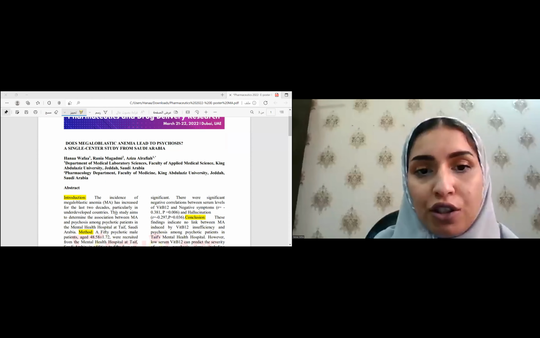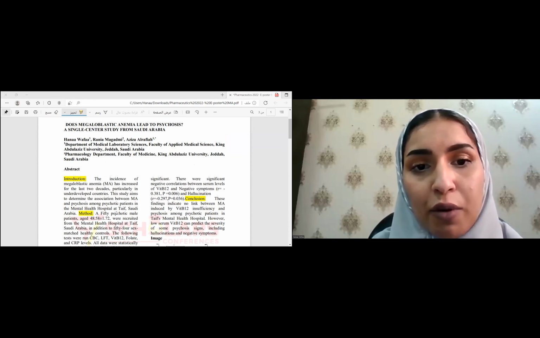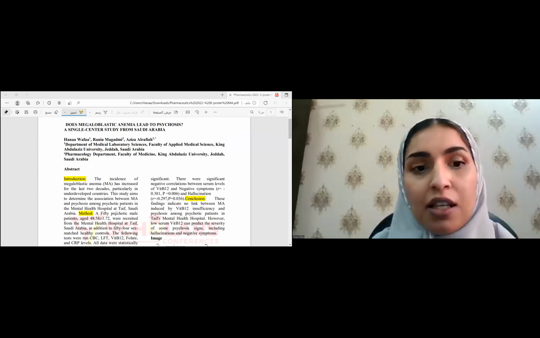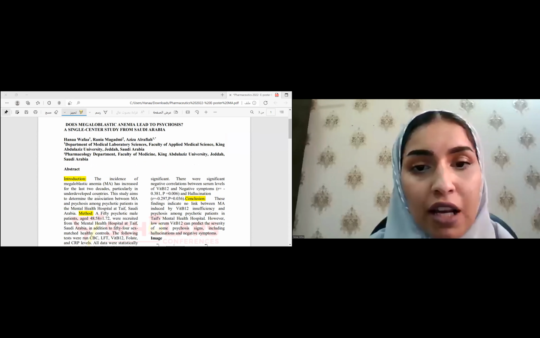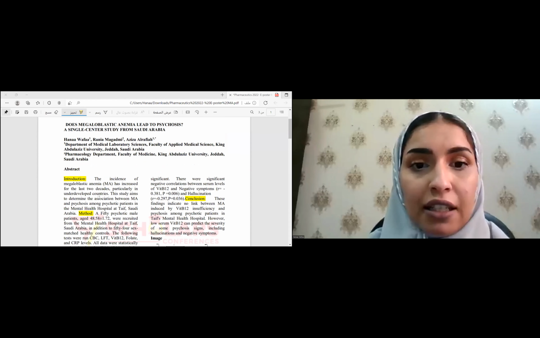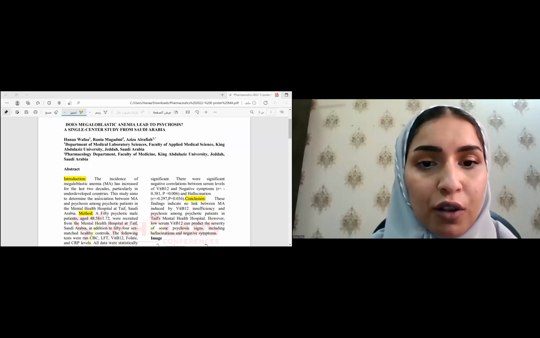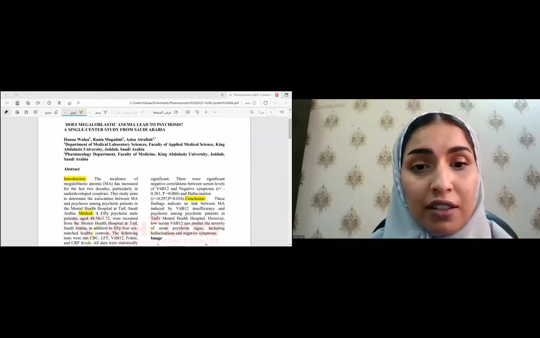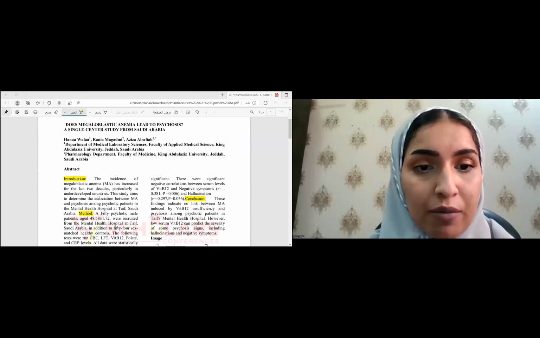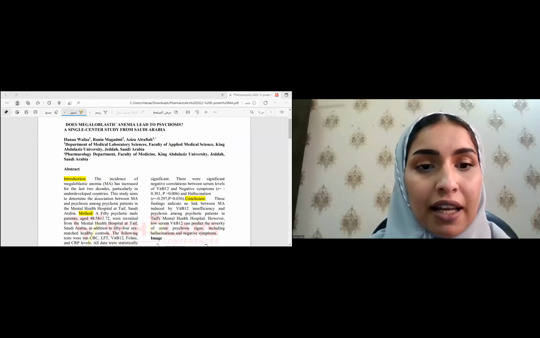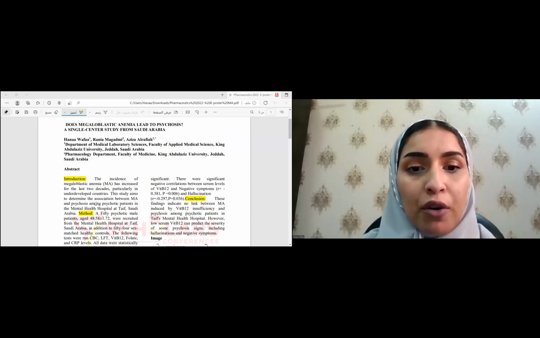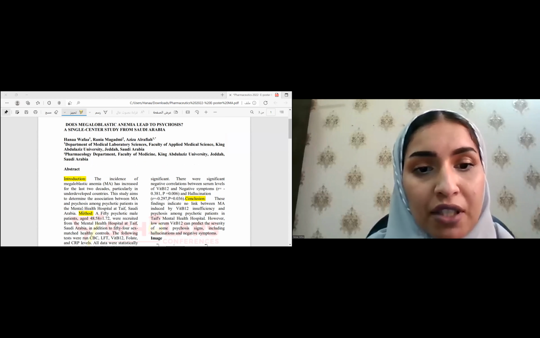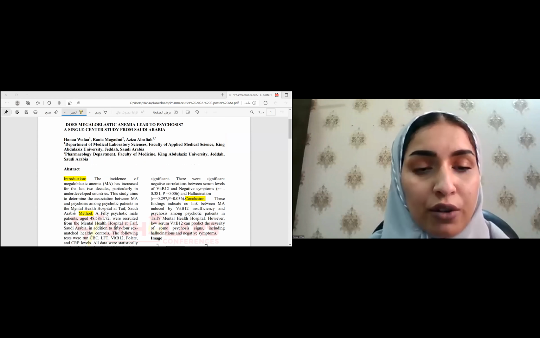The introduction is that the incidence of megaloblastic anemia has increased, especially over the last 2 decades, particularly in underdeveloped countries. For that reason, the study aims to determine the association between megaloblastic anemia and psychosis among psychotic patients in the mental health hospital in Taif in Saudi Arabia, which was the first study of its kind performed in this